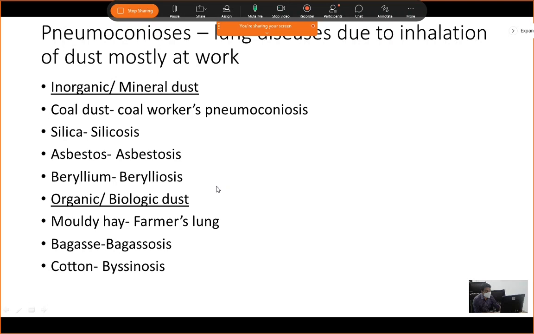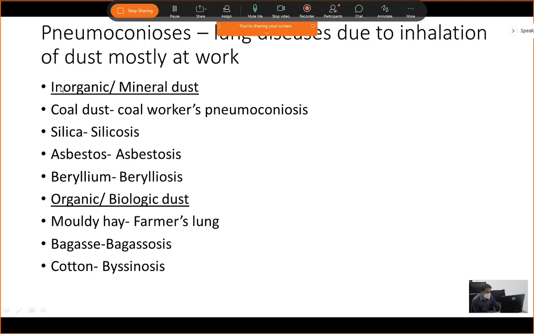So what is pneumoconiosis? Pneumoconiosis is a group of lung diseases which occurs due to inhalation of dust, happening mostly at work. These are grouped under occupational diseases. So due to inhalation of dust at work, which leads to lung diseases, they are collectively called pneumoconiosis.